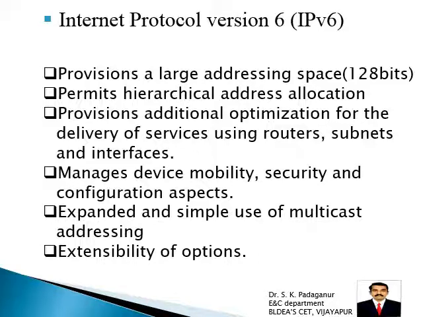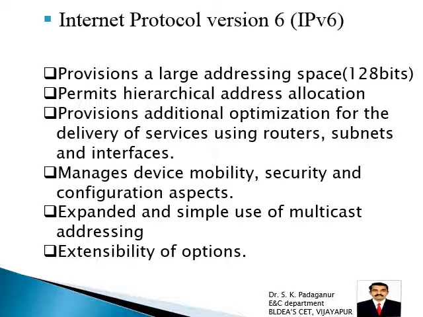So that's why we go for IPv6, because here we are using 128 bits for address purpose. So Internet Protocol version 6 is used in order to enhance the capacity, enhance the address space. So it has some features. It provisions a large addressing space. As I told, it is 128 bits. So just think 2 raised to 128. So a huge number of devices can be connected on the internet.